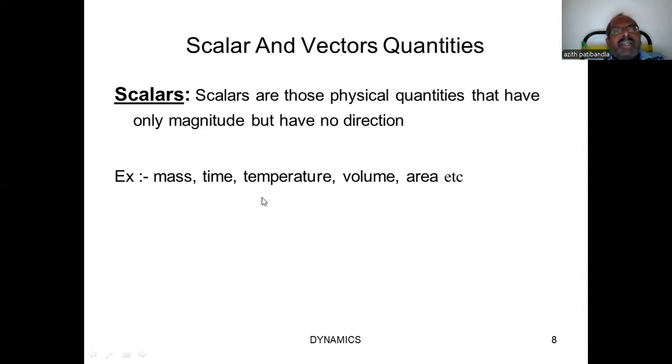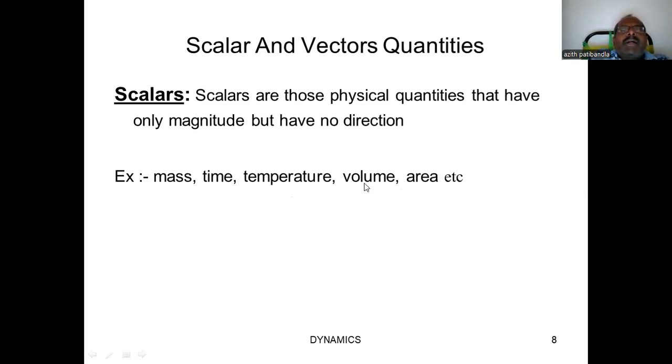Next, temperature. We observe and measure its magnitude. The temperature may be measured in degrees Fahrenheit, degrees Celsius, or Kelvin. With various units the magnitude of temperature may be measured, but it does not have any direction. Likewise, volumes and areas are also having only magnitudes.